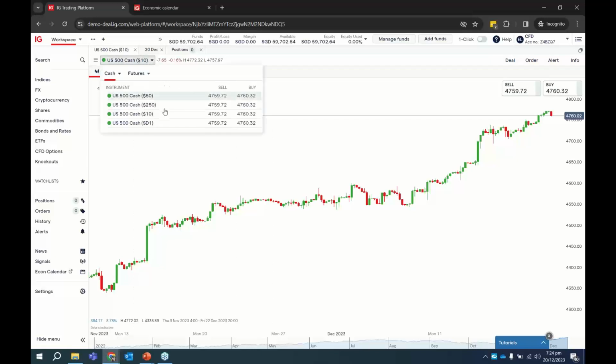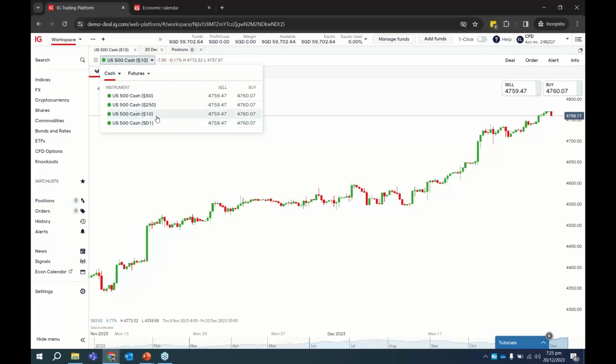This is very useful because I think we are the only broker here in Singapore that offers you the ability to trade the S&P 500 CFD with leverage in Singapore dollars. By trading in Singapore dollars, if you are Singaporean or if you are working or residing here, you don't incur any conversion fees. Likely you may be funding your account in Singapore dollars, and then we offer you this contract that you are able to trade in Singapore dollars without any conversion fee.